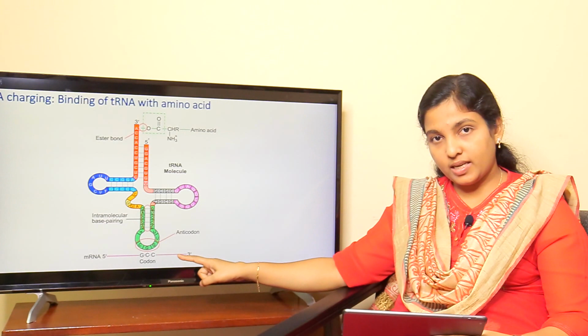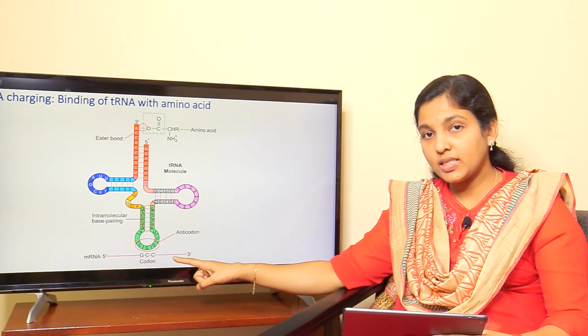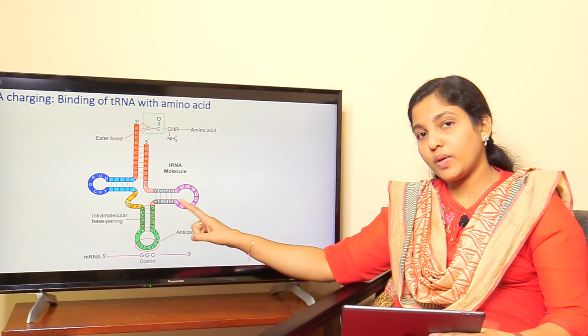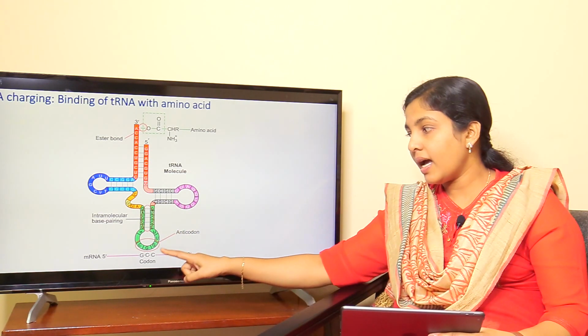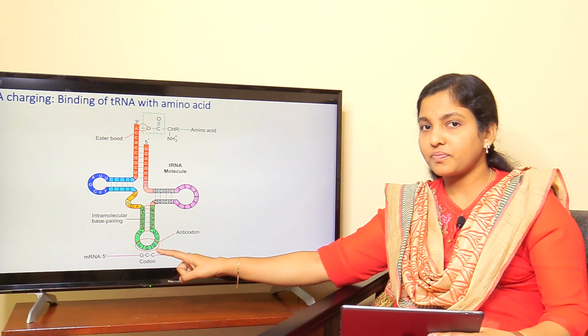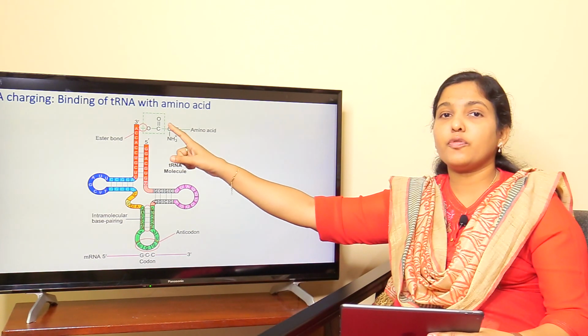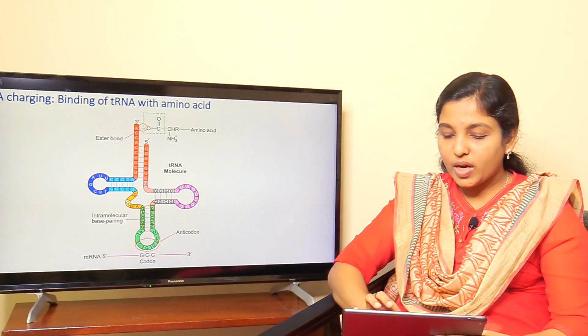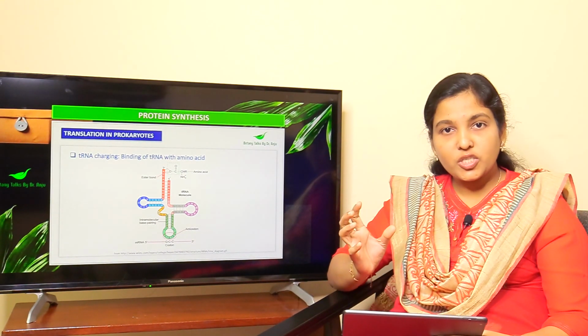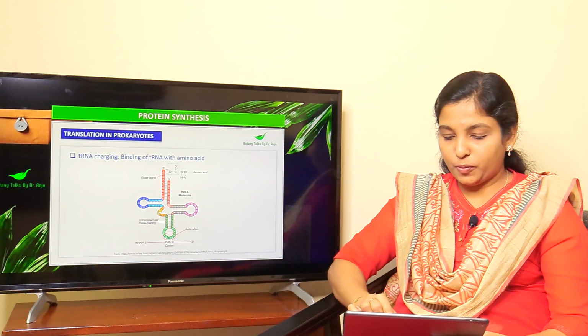The anticodon loop of tRNA is a very essential component. Based on the interaction between the nucleotides present on the anticodon loop and codons in mRNA, proper attachment of amino acids will occur, and that is very necessary for proper composition of a protein molecule.